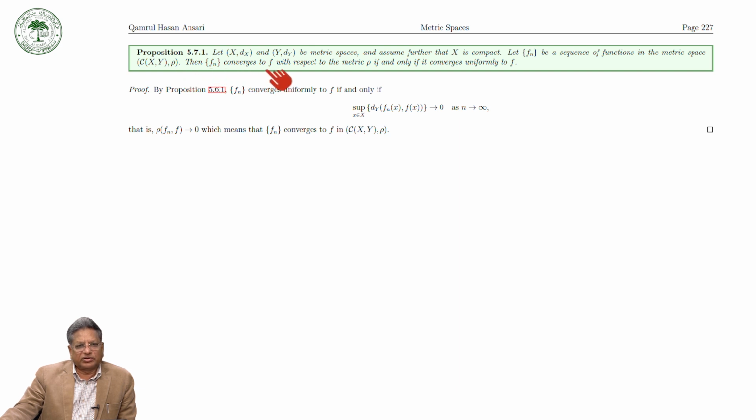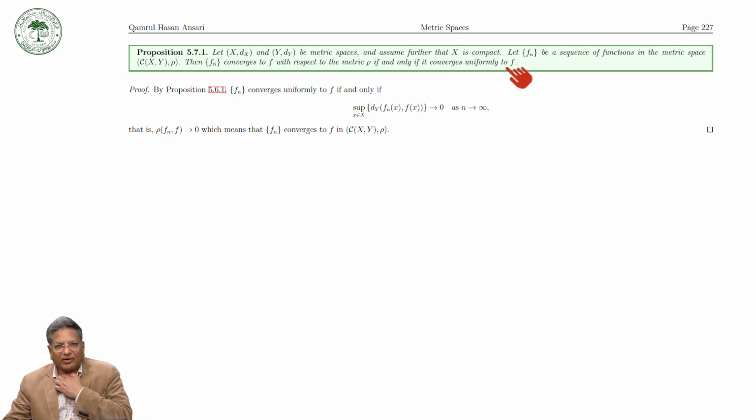Then f_n converges to f with respect to the metric rho if and only if it converges uniformly to f. The same result holds for bounded functions, but there X may not be compact, while here X is compact.